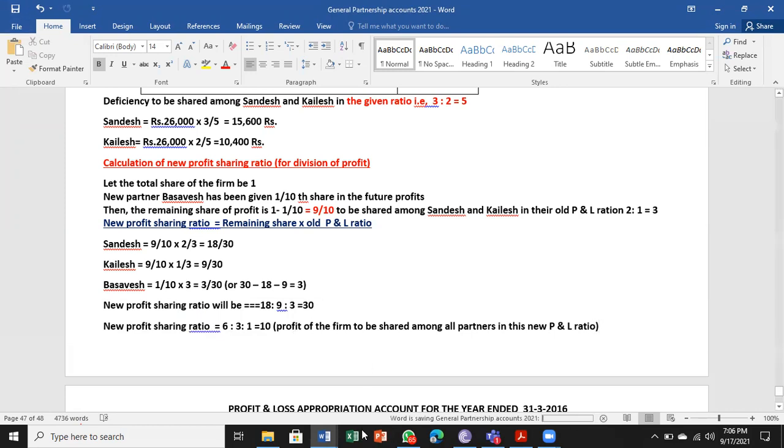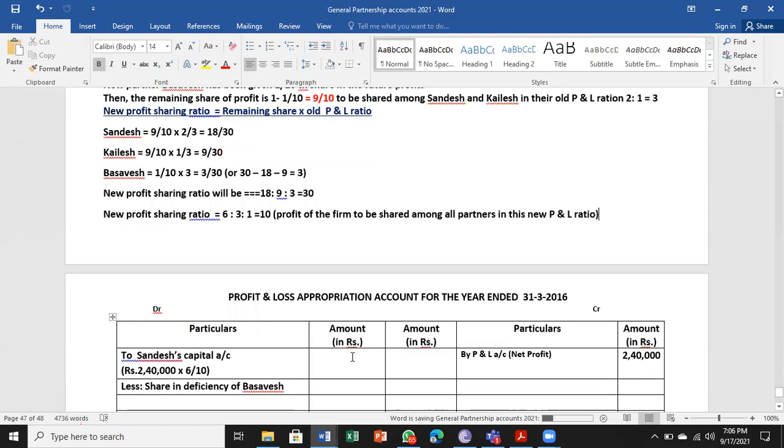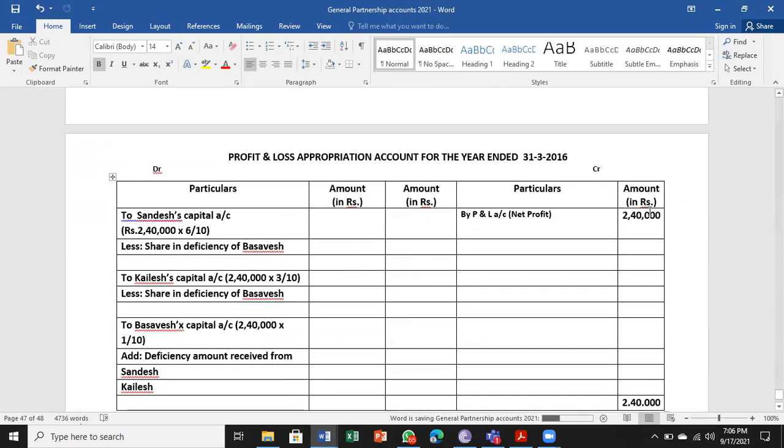So let us use that ratio now for division. 2,40,000 is the profit, and that profit is to be divided in 6 is to 3 is to 1. So I am going for that now. 2,40,000 into 6/10 will be 1,44,000.